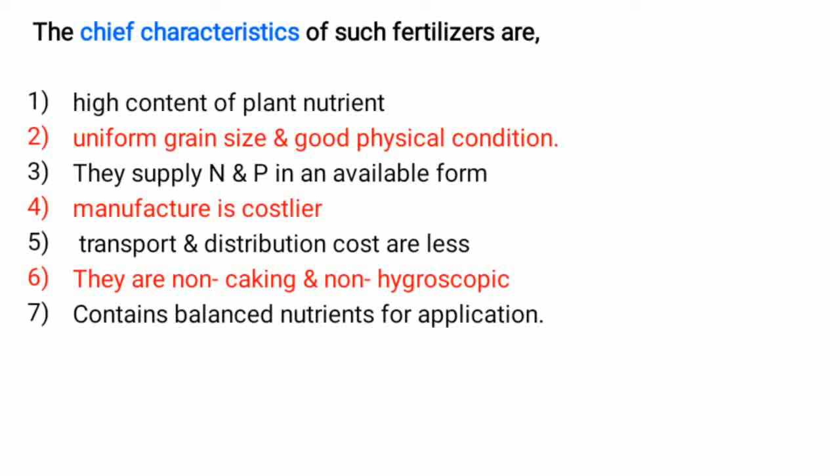Nitrogen and phosphorus are required in only one operation. Next characteristic: though their manufacturing is costlier, they are cheaper to the cultivator on the basis of nutrient content per kg.